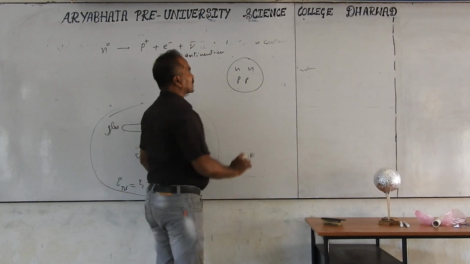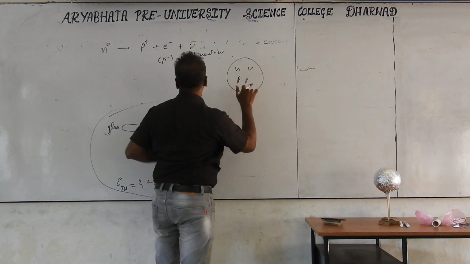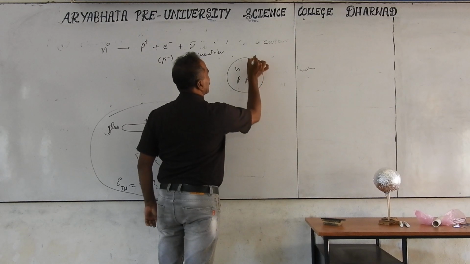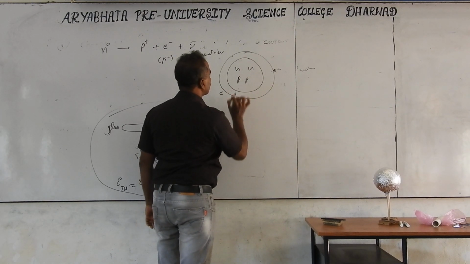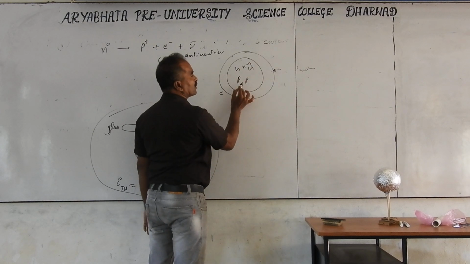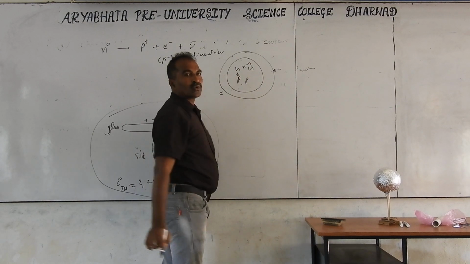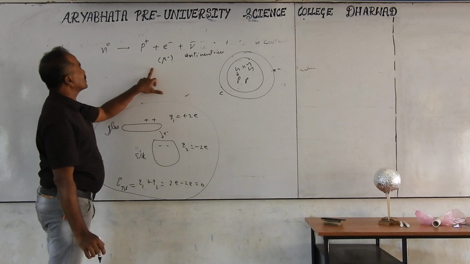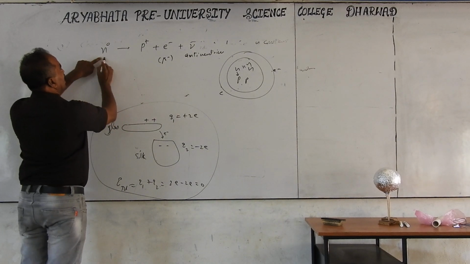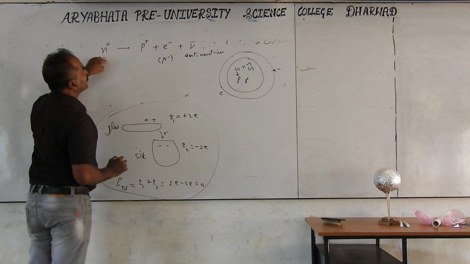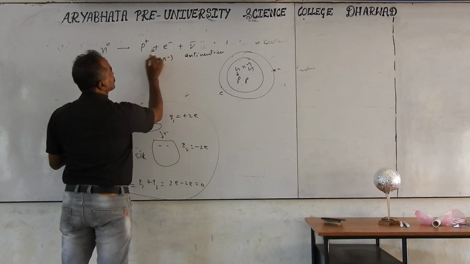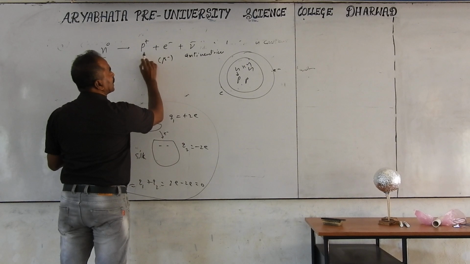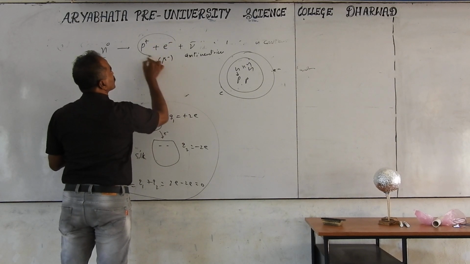Actually, inside the nucleus, electrons are not there, but they are produced during this nuclear reaction whenever the neutron number is very large compared to the proton number. Some neutrons are converted into protons. During this process, the neutron, with no charge, is neutral initially. Later it produces the proton, positive charge, and electron, negative charge. Both have equal magnitude charge but unlike charges, so plus and minus becomes equal to 0.